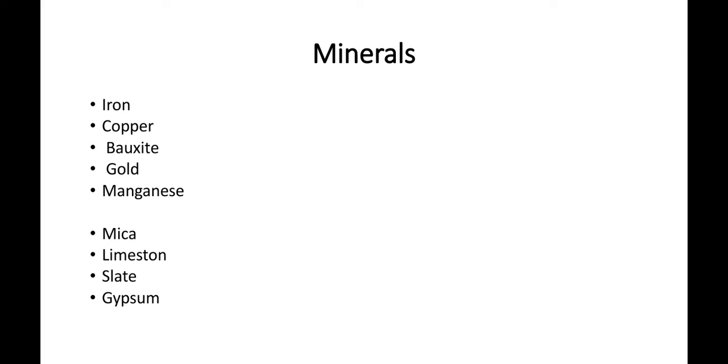These minerals are classified into two types. The first one is metallic and the other one is non-metallic. So what is metallic? Minerals from which metals can be extracted are called metallic minerals.